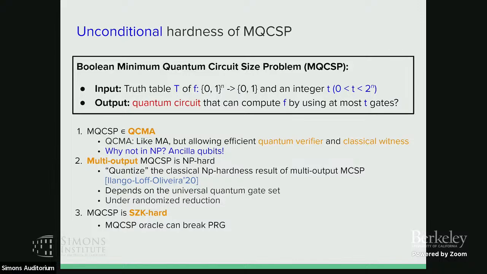And we can also show that multi-output MQCSP is NP-hard, which generalizes the result by Ilango, Loff, and Oliveira in 2020. We found that we can follow their proof, but with some additional technique, we can show that the result also holds for the MQCSP. And we can also show that MQCSP is hard for cryptography, because an MQCSP oracle can be used to break PRGs, which is kind of like the PRG paradigm. If you have an MQCSP oracle, then you can have the quantum natural property that works against quantum circuits. Yes.